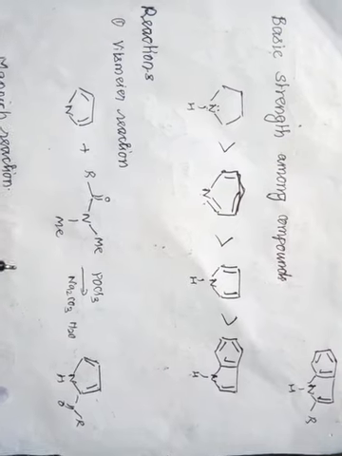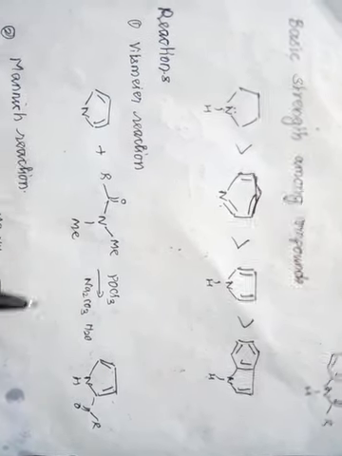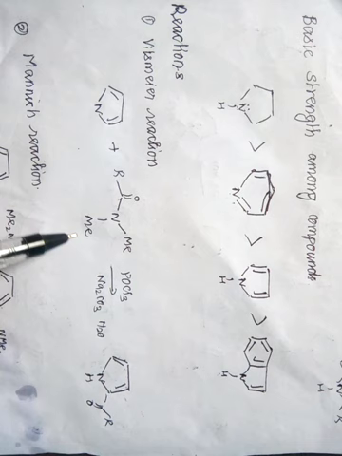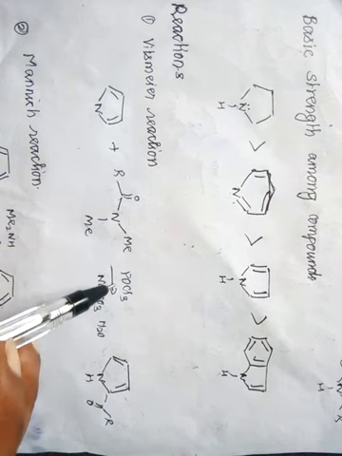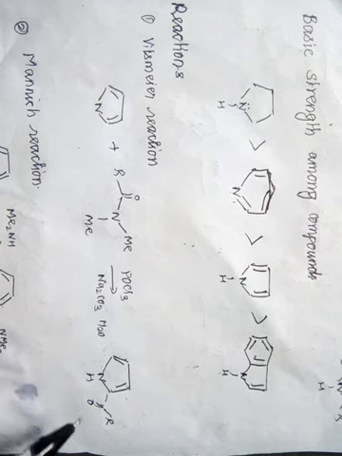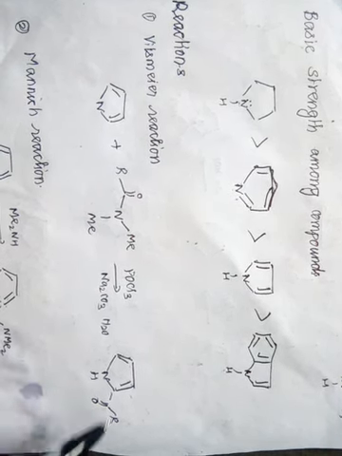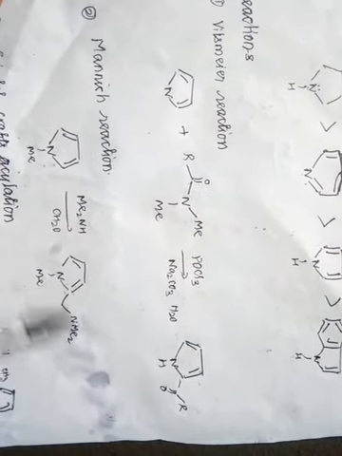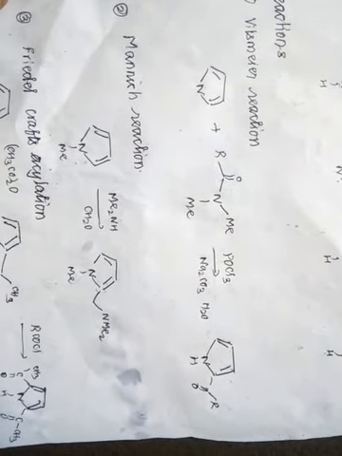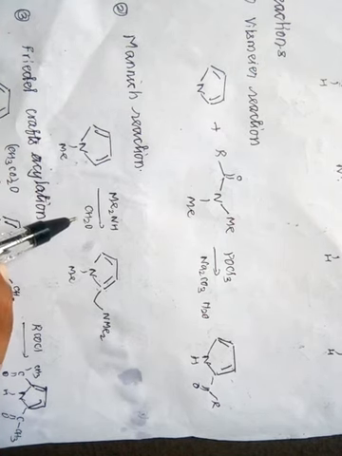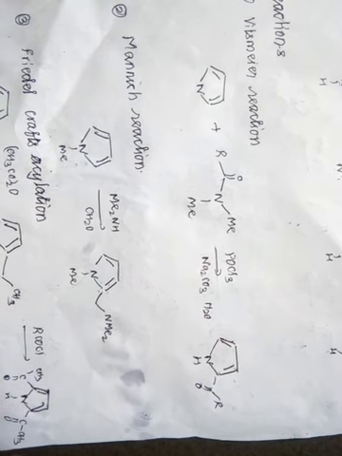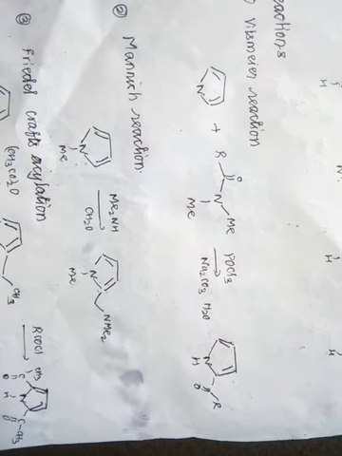Now this is one more important reaction, the Vilsmeier reaction. Pyrrole with this molecule, POCl3 acting as a Lewis acid, with sodium carbonate, you will get the acyl-substituted pyrrole. And one more thing, the Mannich reaction: pyrrole with methylamine and formaldehyde. And also we can expect the Friedel-Crafts reaction. It can also undergo the Friedel-Crafts reaction at the second position.